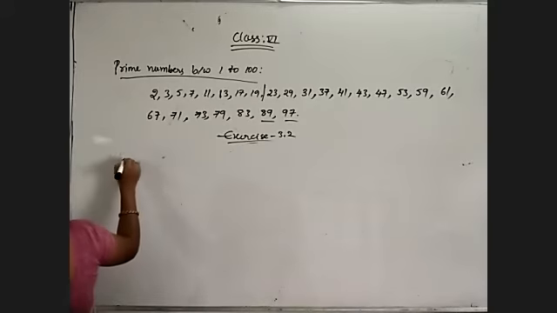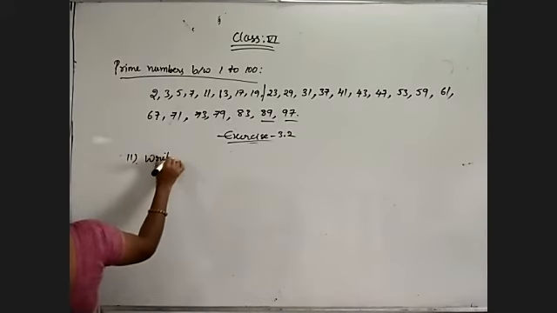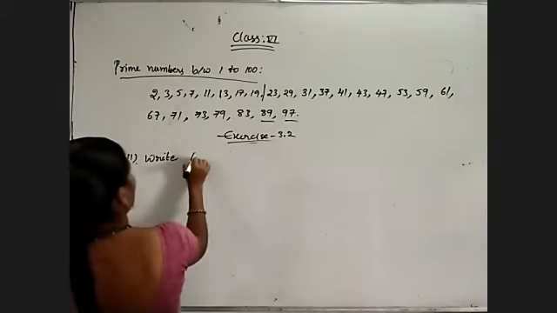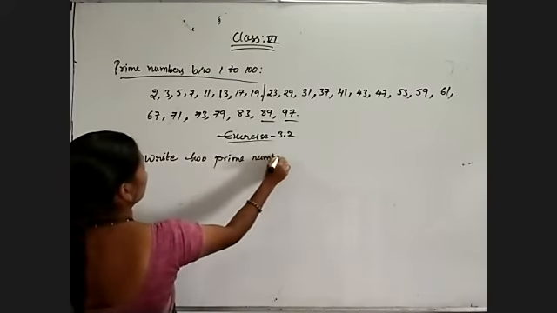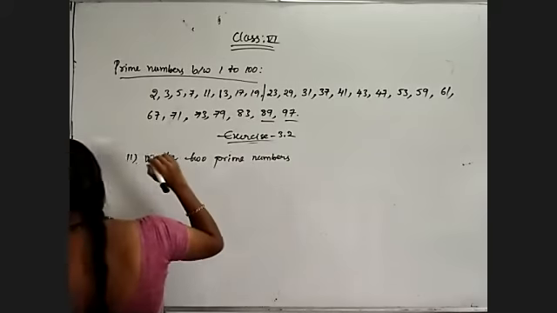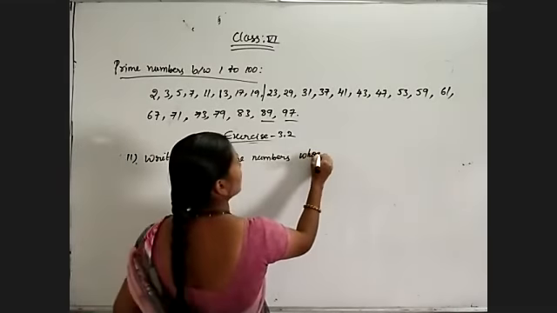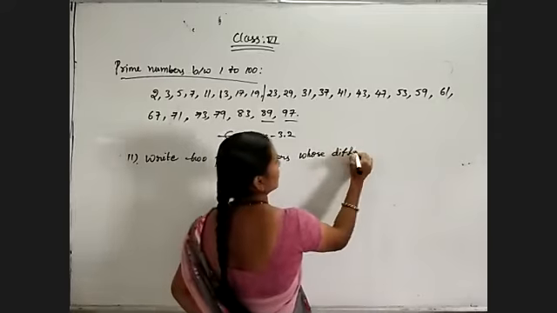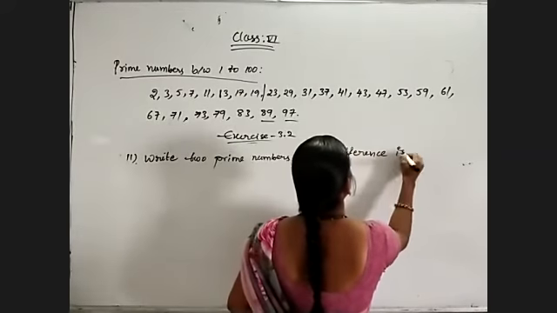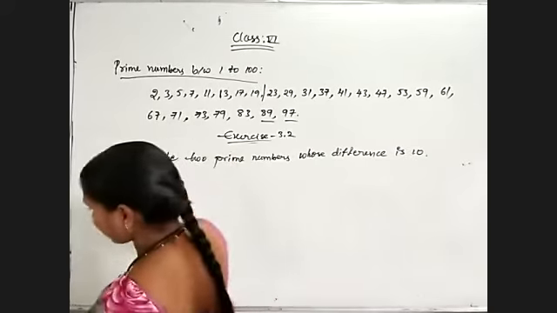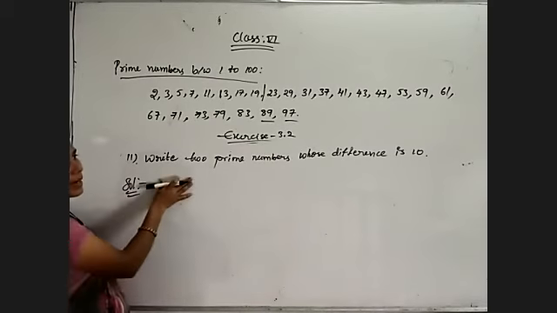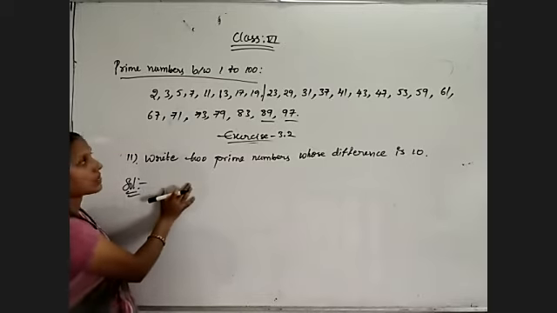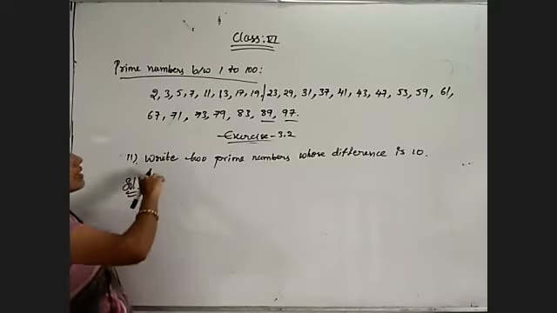Write 2 prime numbers. See, all these questions depend on prime numbers only. Write 2 prime numbers whose difference is 10. So observe this question. We need to select 2 prime numbers whose difference is equal to 10. If the difference is 2, they are twin primes. Now like that, whose difference is 10, we need to check.